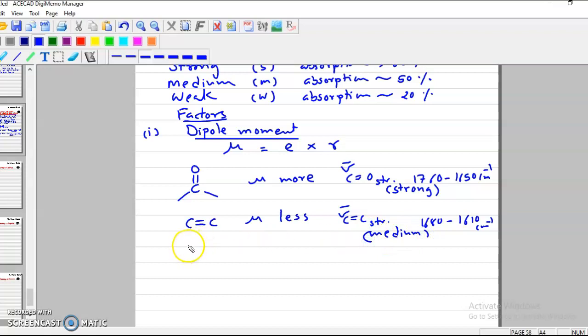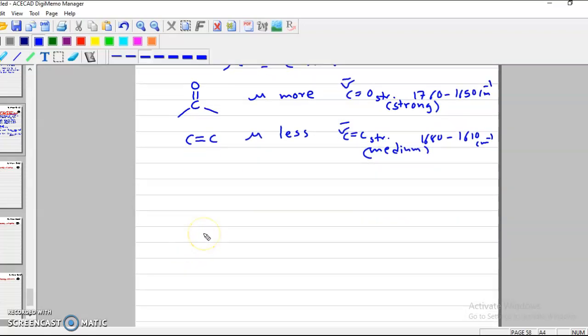So here we can say that dipole moment is directly proportional to intensity. That means if intensity increases, dipole moment increases. If intensity decreases, dipole moment decreases. Even mu is directly proportional to E, and mu is directly proportional to R also. So E is directly proportional to intensity, R is also directly proportional to intensity. And therefore we can have a strong band or medium band depending on dipole moment.